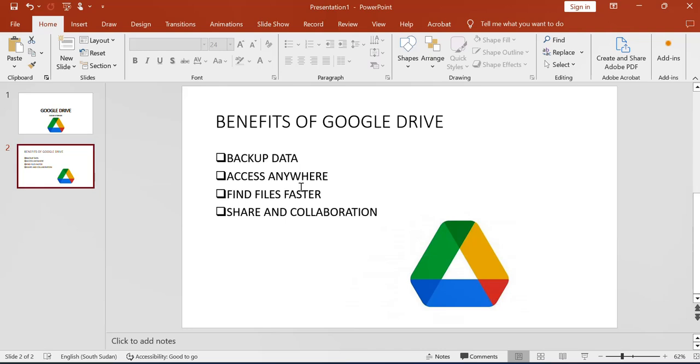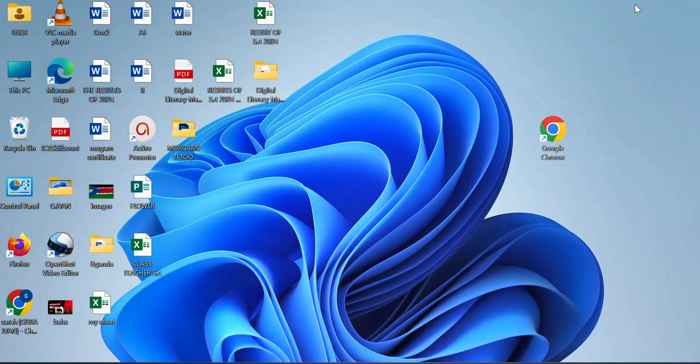Now, to get Google Drive, there are very many ways. You can use your browser, maybe Chrome, or if you have Edge, but I would recommend Chrome. Chrome is better because it's also from Google. And for those having smartphones, you can go to the Google Play Store and download the Google Drive app. When you download that app, you'll be able to access Google Drive as well.